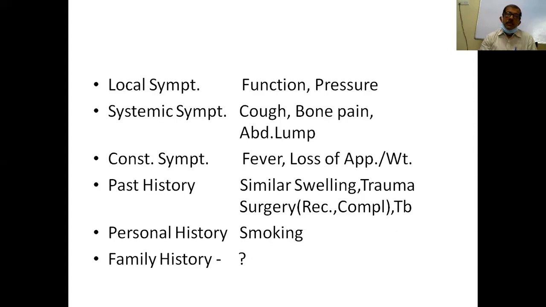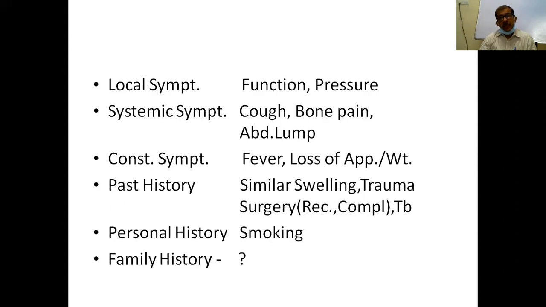Then, systemic symptoms, like say respiration, more important is cough and hemoptysis, because a malignant thyroid swelling or a malignant breast swelling can spread to lungs and then thereby produce hemoptysis. Similarly, they can even spread to bones, and that will lead to bony pain.